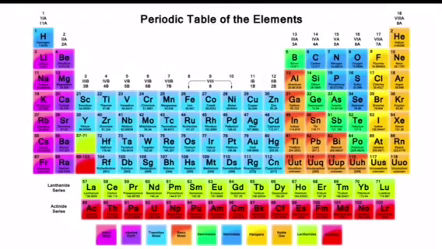There are 18 groups or columns and 7 periods or rows. The two rows at the bottom are just lanthanide and actinide. They are there to not make the periodic table bigger.